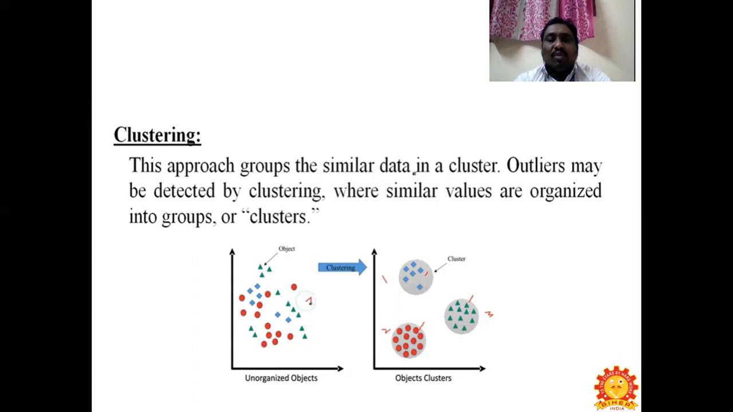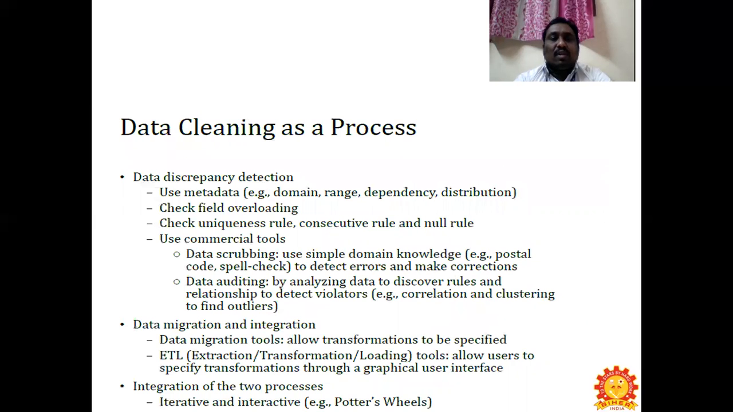So you can see a remaining one, which is an arrow mark here. That is called an outlier, which does not even belong to these three groups. That is detected by clustering, where similar values are organized into groups or clusters. So this is how we go about setting up clusters.